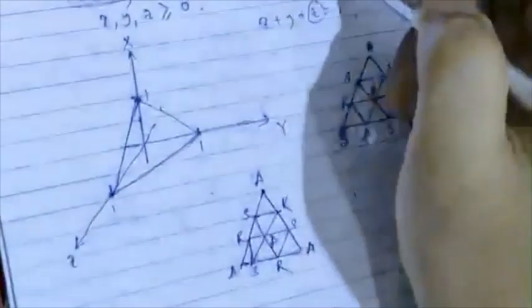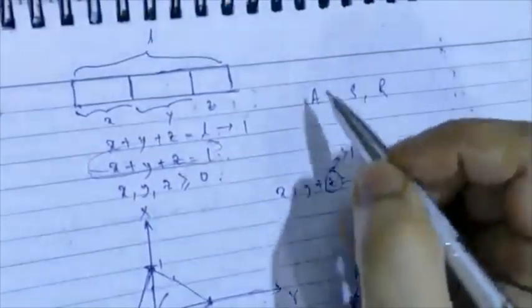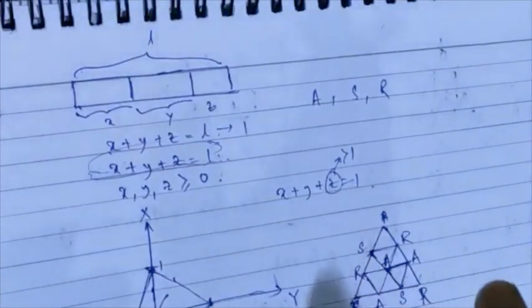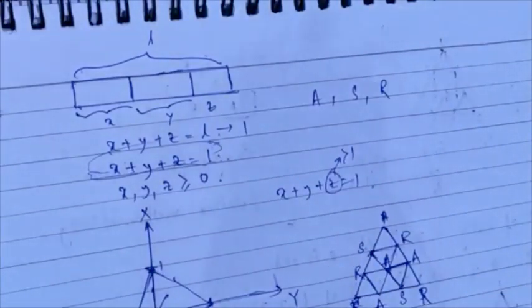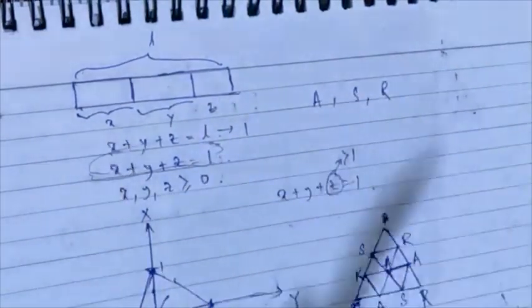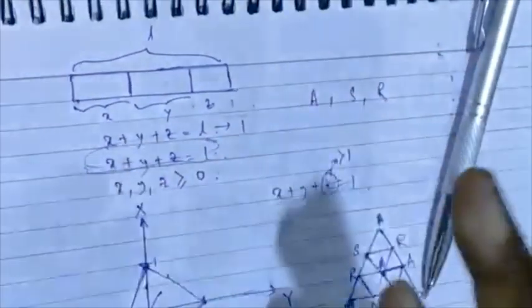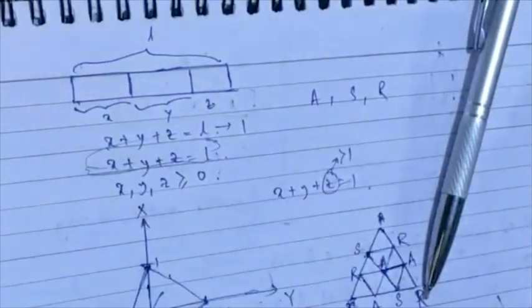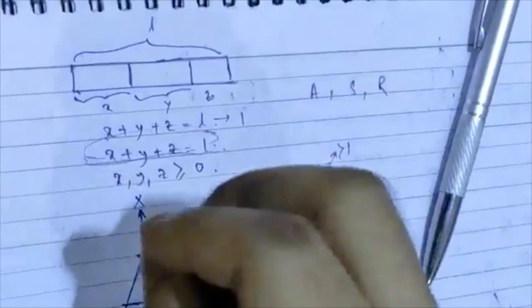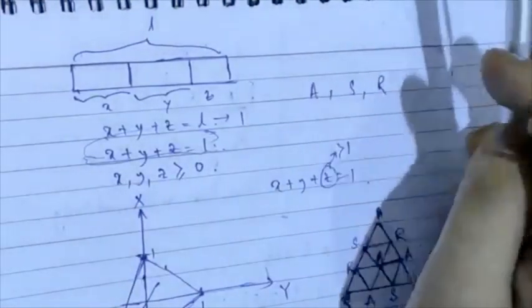So Apurva, Shushim, and Ritam all have independent choices. Apurva is not going to look at Shushim's cake and say, oh damn, Shushim chose this cake and that is precisely the reason why I want it. No, that's not allowed. Each of them can have their own preferences, independent of the others. The preferences can overlap, but Apurva's preference is not dependent on what Shushim chooses.